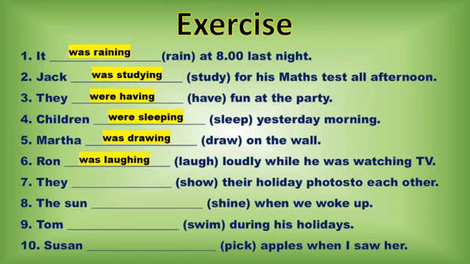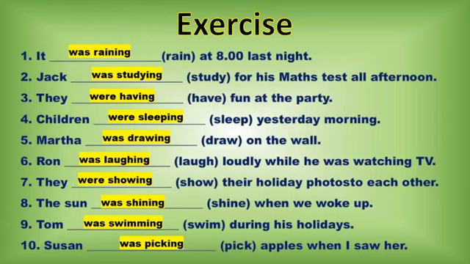Number 7, they, plural: they were showing their photos to each other. Next one, the sun, singular: the sun was shining when we woke up. Number 9, Tom, singular: Tom was swimming during his holidays, and Susan was picking apples when I saw her.